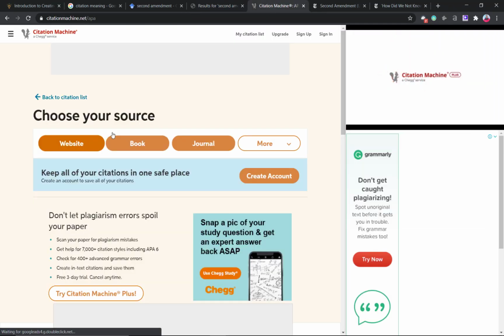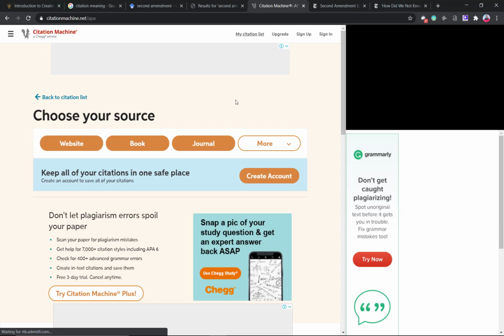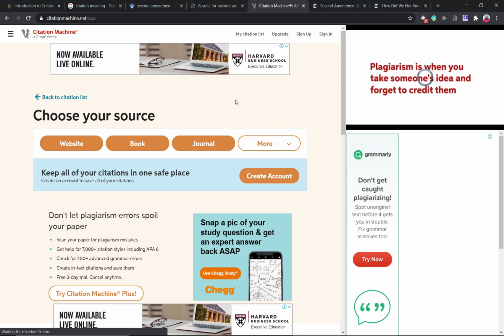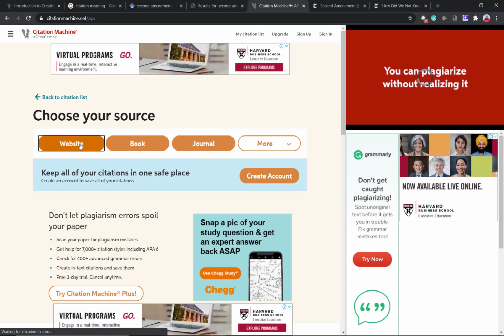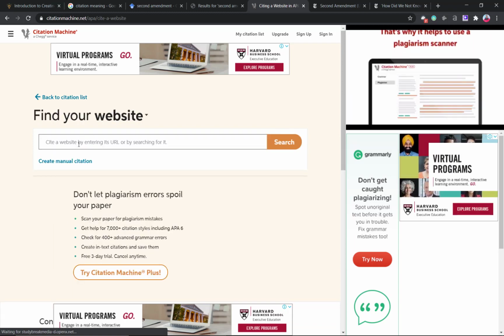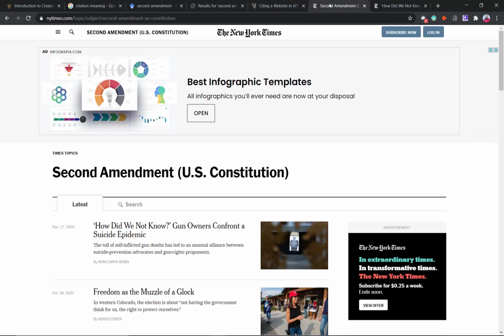So Google Scholar and WorldCat do not have citations on websites or on other informal things. So once in a while you find a paper where you need to cite a website, you need to cite an article. That's when Citation Machine really shines, because you come to Citation Machine, you click on the website, then for example you look for the website and paste the URL of the website here. So for example, we're talking about the Second Amendment, and the paper, for example, may require us to include an article from the New York Times as a citation. So there's the New York Times.